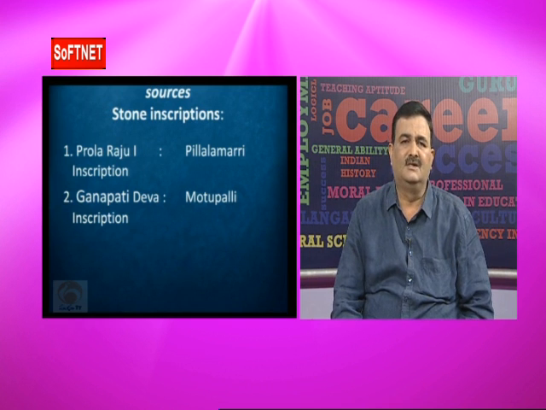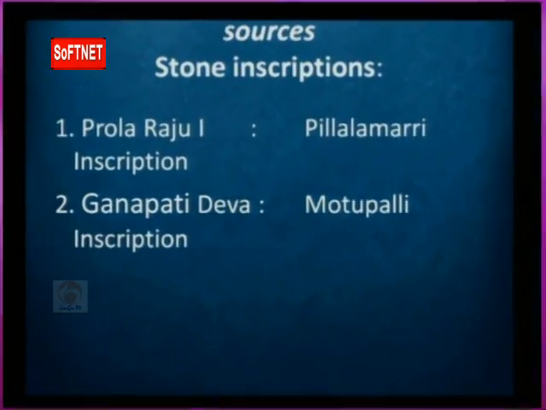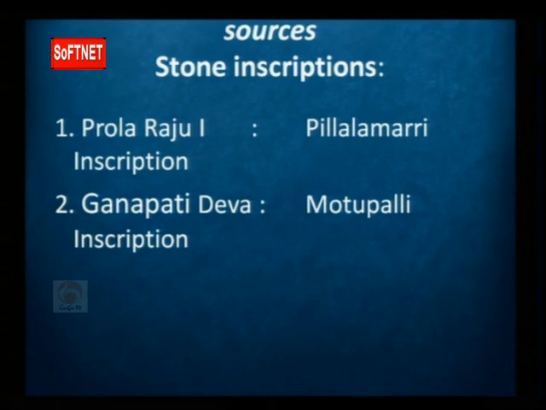The first inscription is of Prola Raju. Prola Raju was one of the rulers of the early Kakatiyas. He issued the Pillalamarri inscription, an important inscription to know the Kakatiyas history. The second inscription is the Ganapatideva inscription. Ganapatideva issued a number of inscriptions, but the Motupalli inscription is a very, very important inscription.